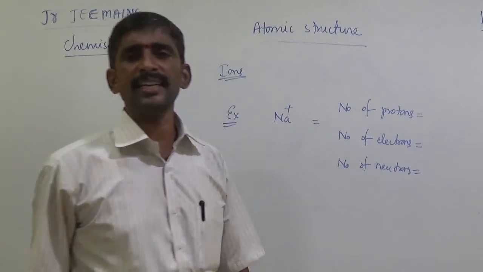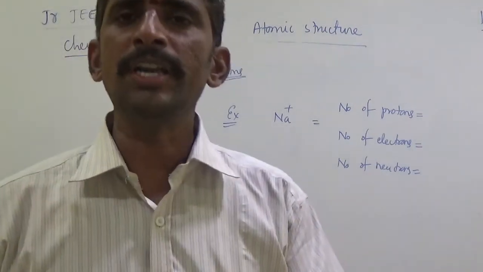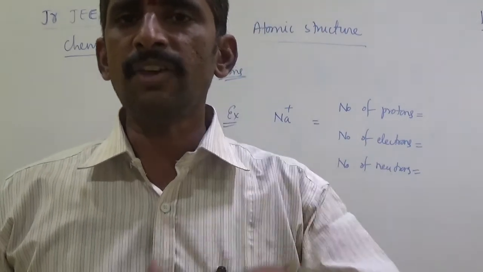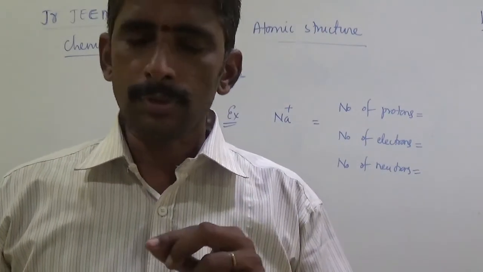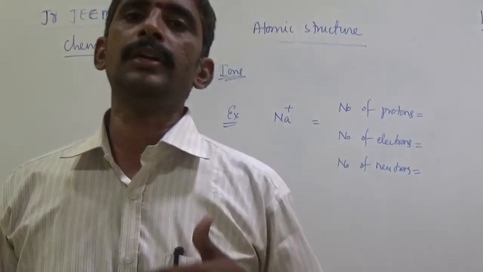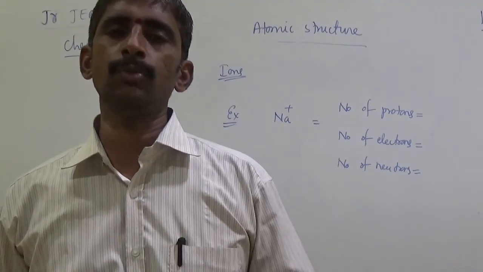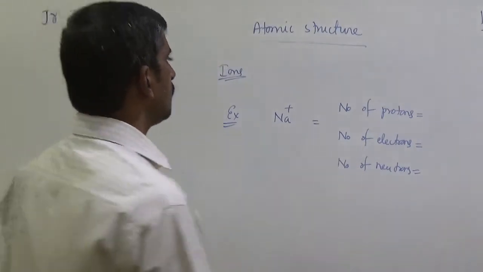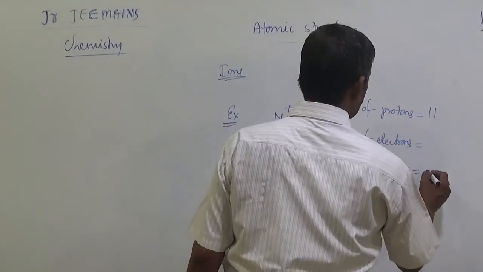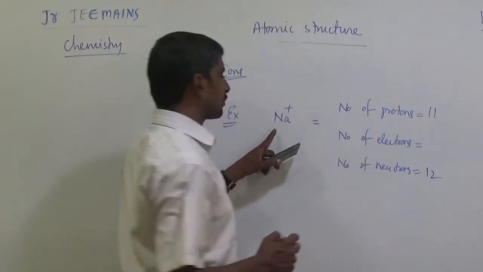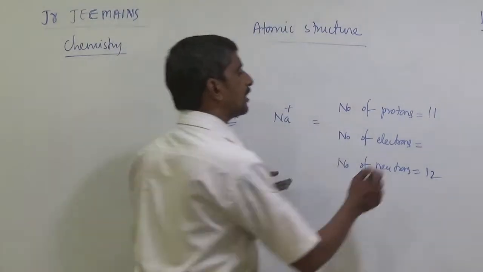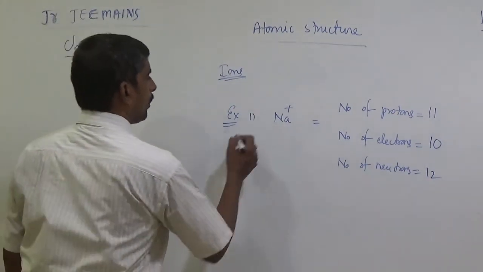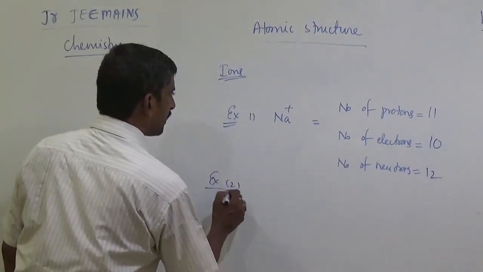Ions are two types, cation and anion. Ion means only the electrons change. Losing of electron, electron difference. Gaining of electron, electron changes. If we take any ion, cation or anion, we change the electrons but not the neutrons and protons. Here 11 protons, 12 neutrons common. But electrons: Na plus means losing of an electron. Here how many? 10 electrons. That is the answer. Example 1.